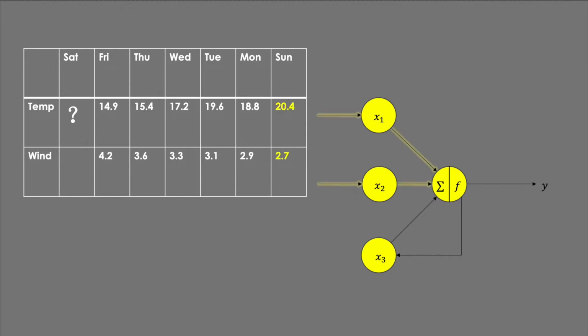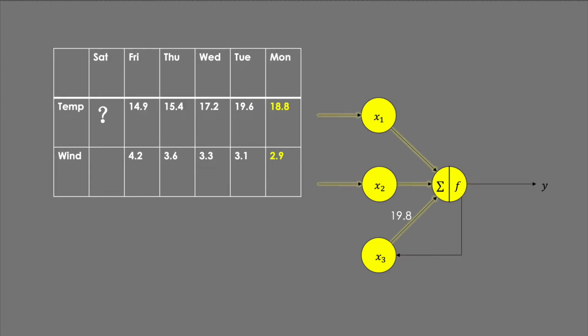First of all, the neuron received the temperature and wind speed on Sunday, x1 and x2, and predicted Monday's temperature as 19.8, which is incorrect but good enough. It's not far from 18.8. Parameters in this neuron would be updated by the backpropagation. The result after the activation function is the output at that moment, and also stored in x3.